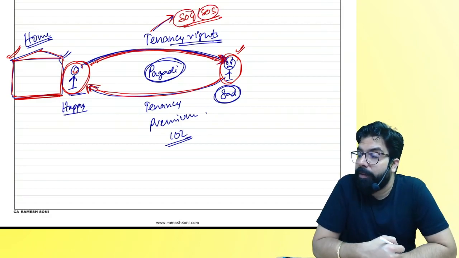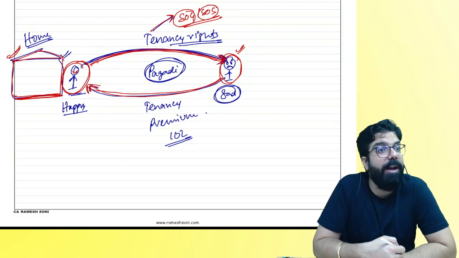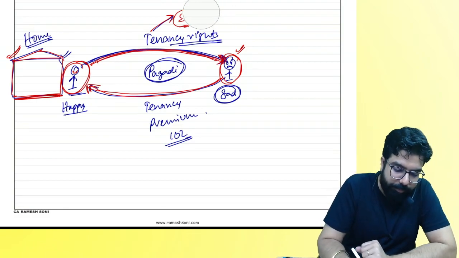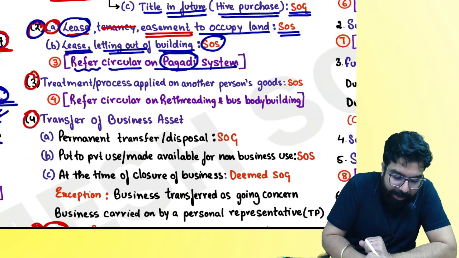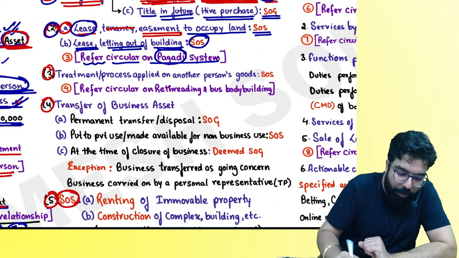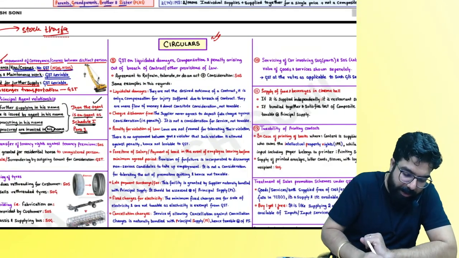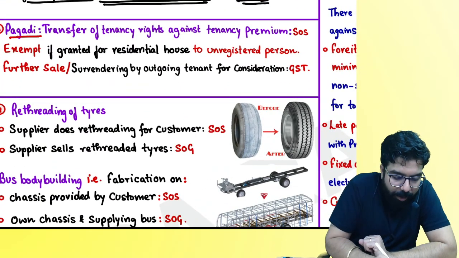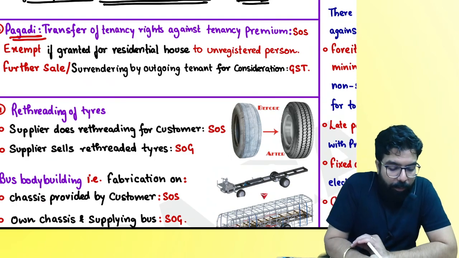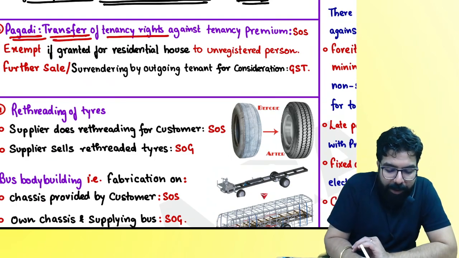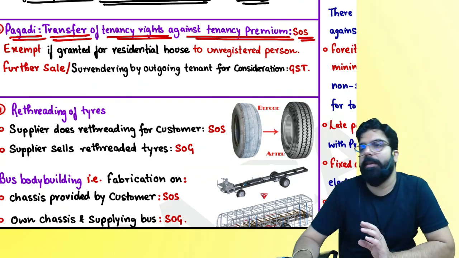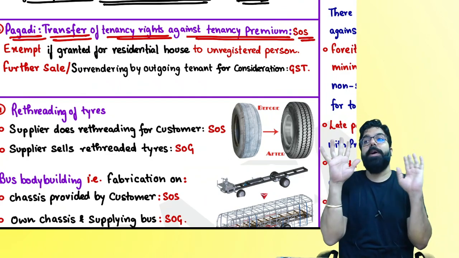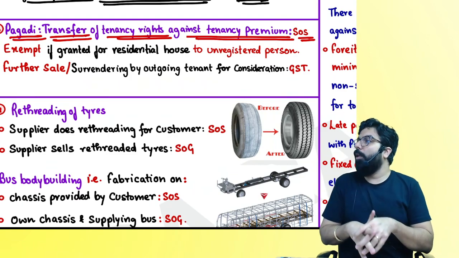Are we sure, everyone? It's a supply of service. So that is the first clarification which is given. Giving of tenancy right, Pagdi system circular, please refer down, everyone, over here on the left hand side. Pagdi system means whenever somebody transfers his tenancy right and takes a premium, it is always known as supply of service. Is my first point clear to all of you? Can we go ahead, everyone?